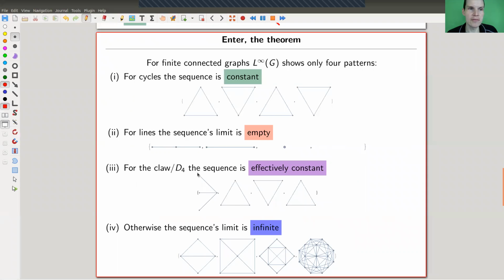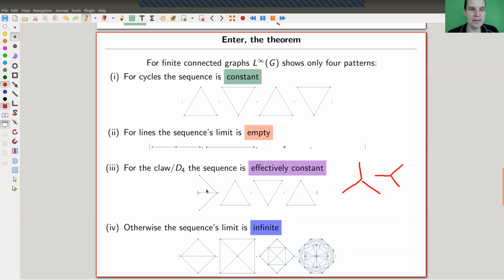For the claw, so it's, by the way, called the claw because you can also illustrate it like this. Maybe you want to call it a bird track. You can also draw it like this. Sorry, this was wrong. Actually, it should be, give me another try. It should be like this. You can call it a claw, or a bird track or the D4 graph.